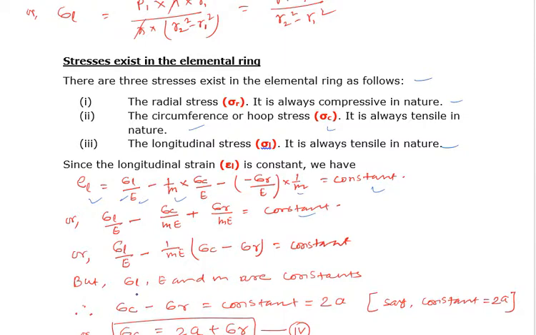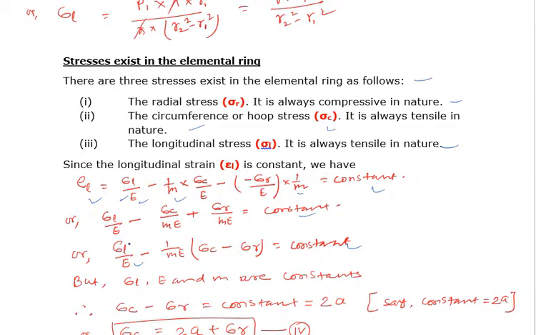Now sigma L by E minus 1 by mE is common, so we took 1 by mE out, and sigma C minus sigma R is equal to constant.